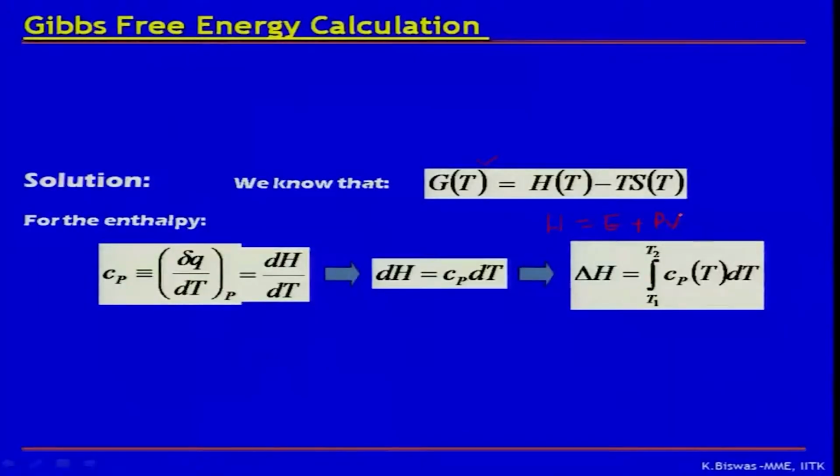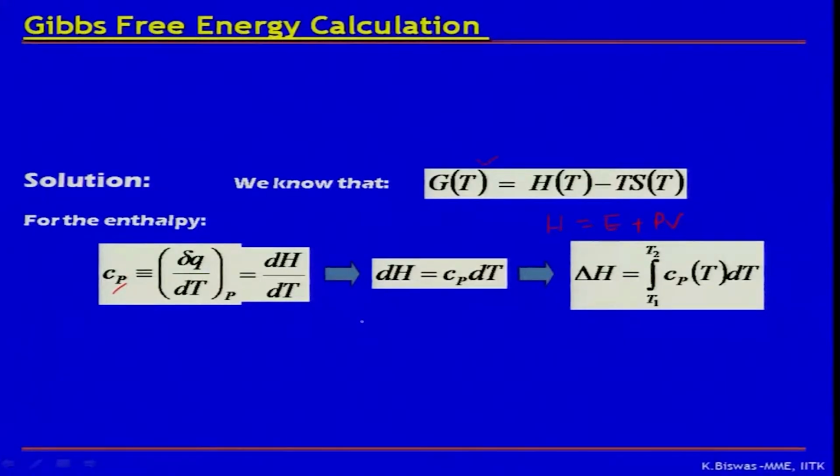H can be correlated, because E plus PV is very difficult to measure experimentally. So H is always correlated with a measurable quantity known as Cp, the specific heat at constant pressure. And Cp, as per the first law of thermodynamics, is given by delta Q by delta T at constant pressure, and at constant pressure, delta Q is nothing but delta H. How it comes is very simple.